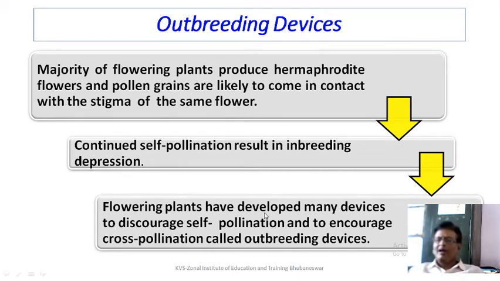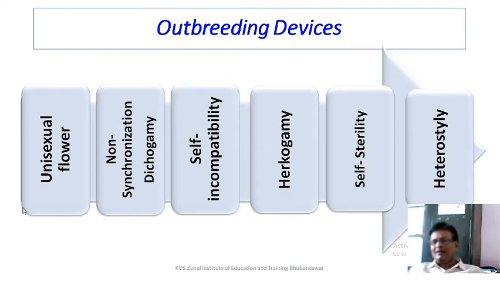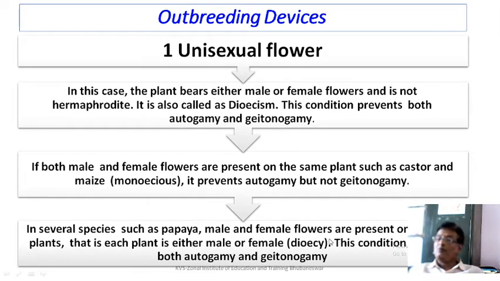So flowering plants have developed many devices to discourage self-pollination and to encourage cross-pollination, called outbreeding devices. Here is a list of different outbreeding devices seen in different plants: unisexual flower, non-synchronization called dichogamy, self-incompatibility, hercogamy, self-sterility, or heterostyly. Let us discuss all of them one by one.